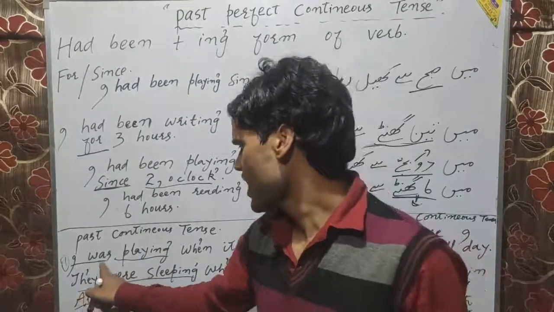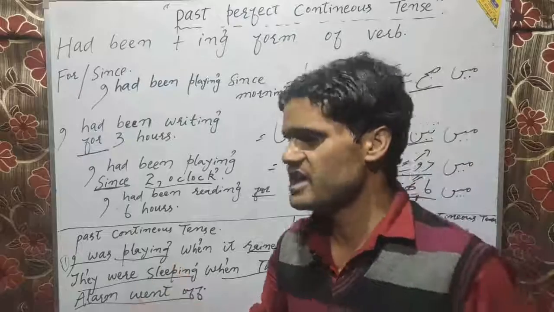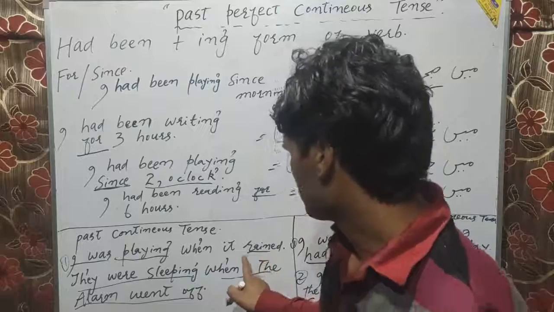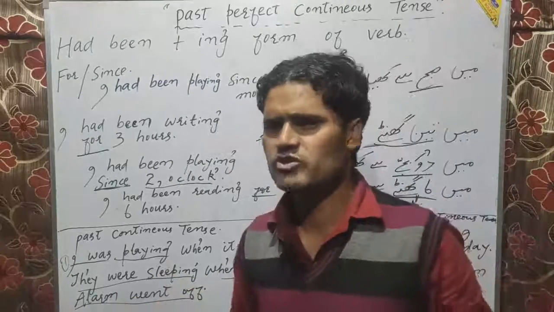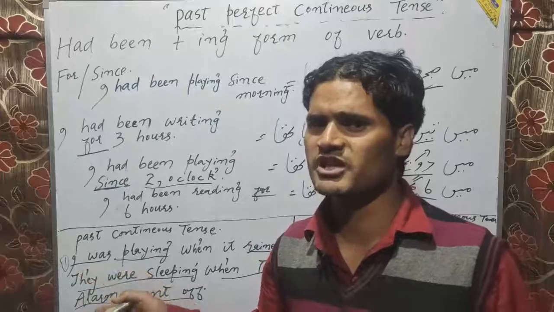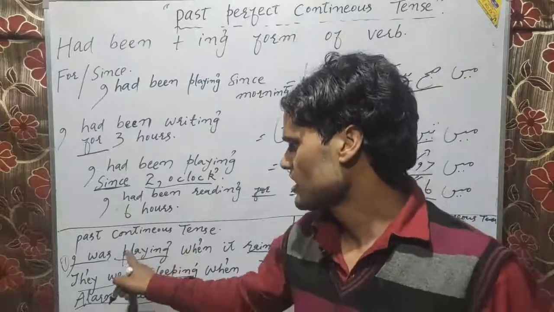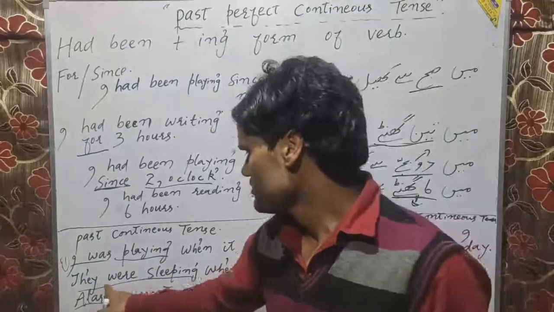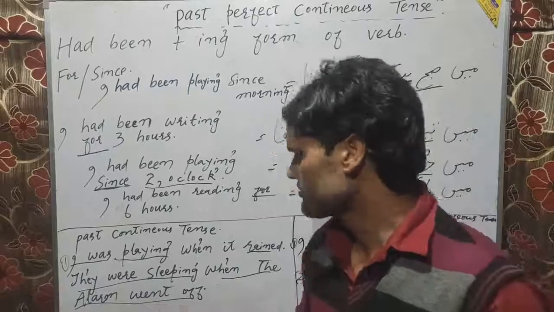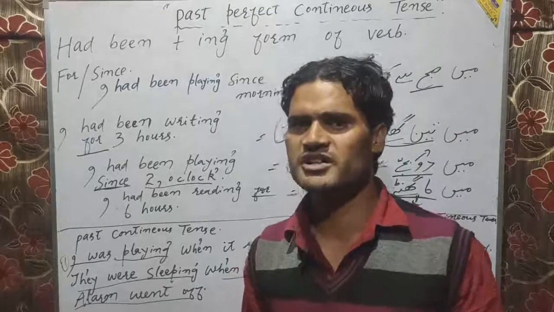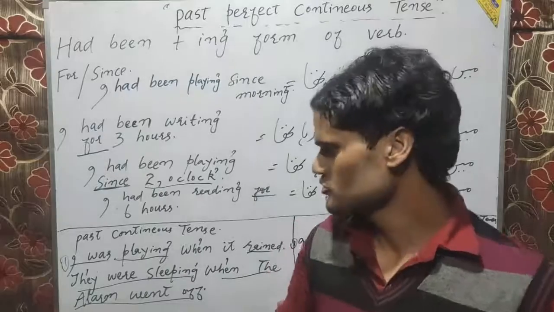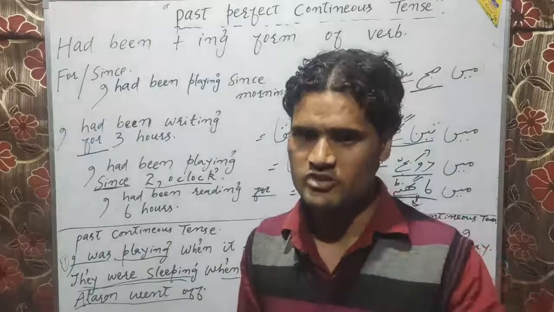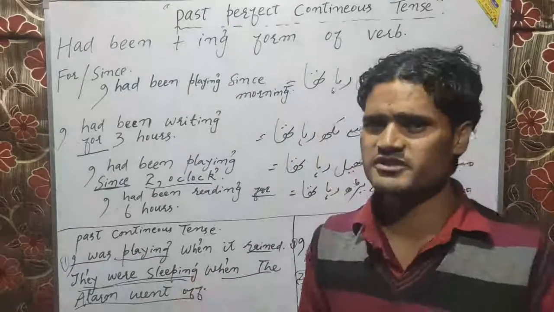Here it is written, I was playing when it rained. It means that my act of playing was interrupted by the rain at that time. Otherwise he or she would have liked to play more, but the rain came down which interrupted the act of playing. So here the matter is interruption. They were sleeping when the alarm went off. They were sleeping comfortably, but the alarm disturbed their sleeping. So this longer action was interrupted by the loud alarm. So here the matter is interruption.